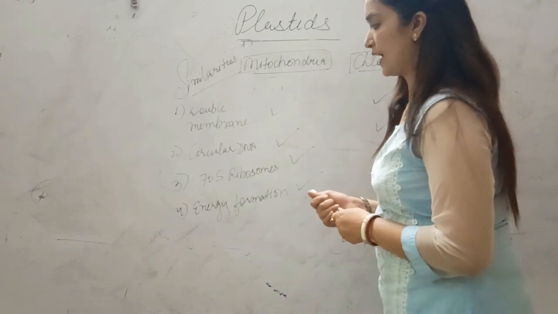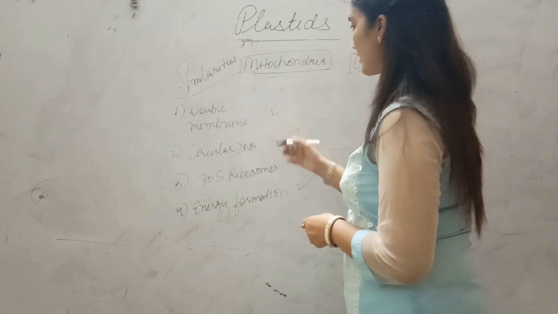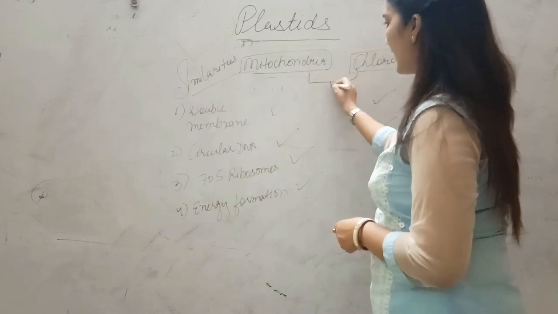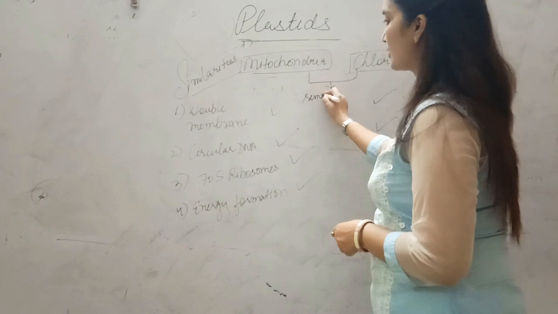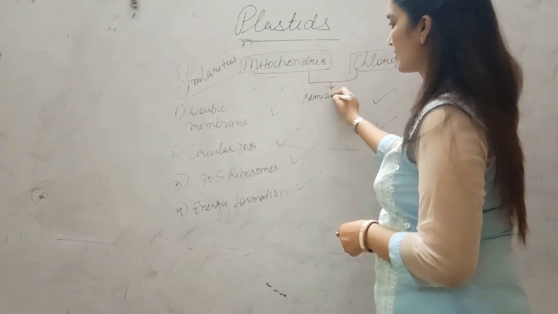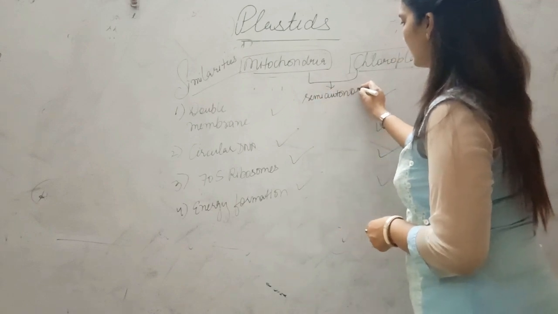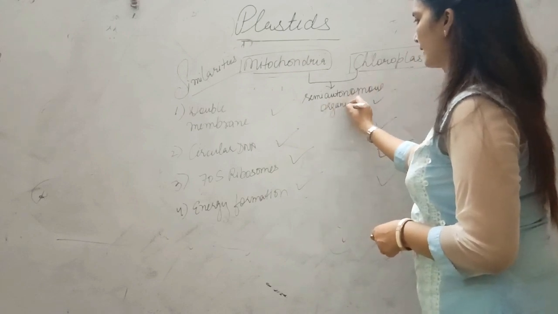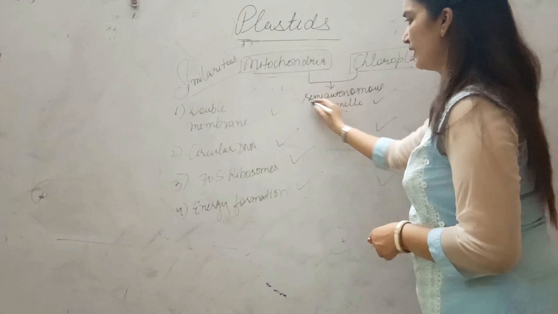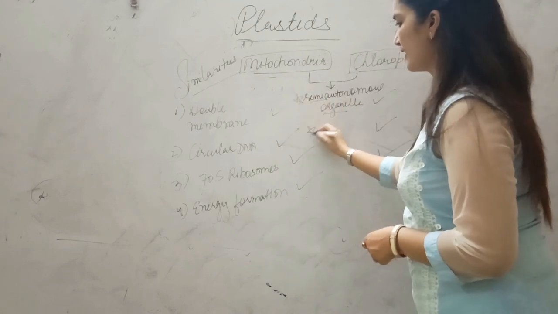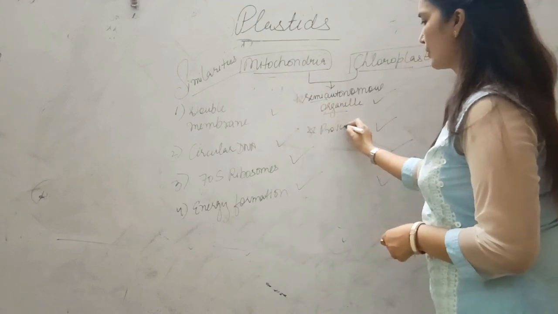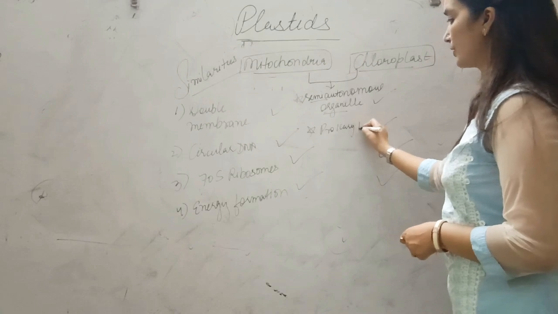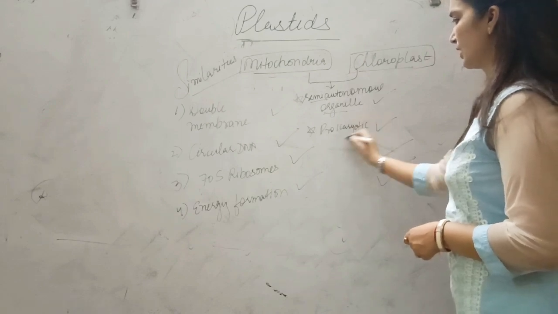mitochondria and chloroplast. And as they have their own DNA, that's why they are called semi-autonomous organelles. Alright students, and they both are regarded as prokaryotic origin.